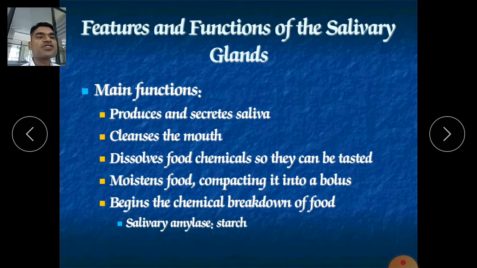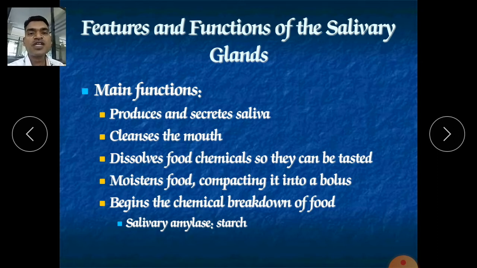Now, features and functions of salivary glands. This part is also in your syllabus, so you should focus on it as well. The main function of the salivary glands is to produce and secrete saliva. As we know, salivary amylase is in saliva. So from the mouth, the process of digestion and absorption starts.